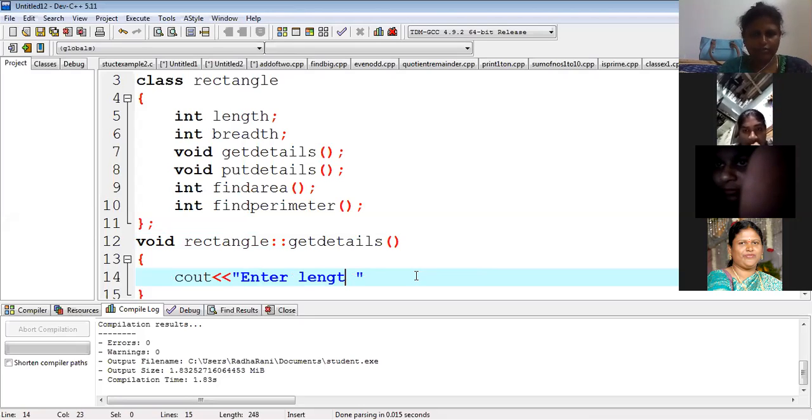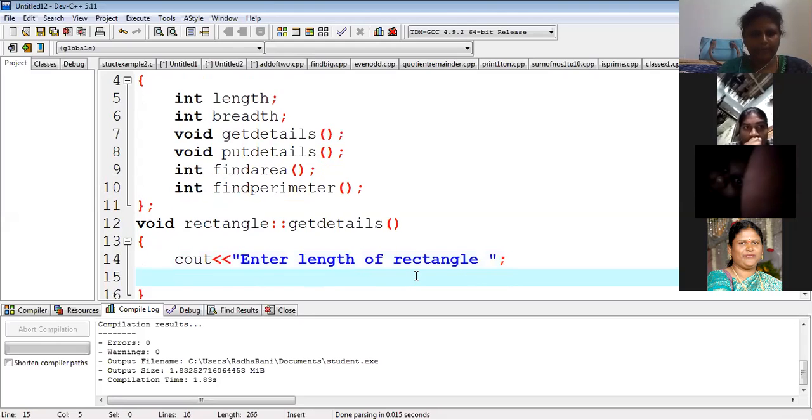Then cin. Tell me what I have to write here. cin means read. Read length, that's it.